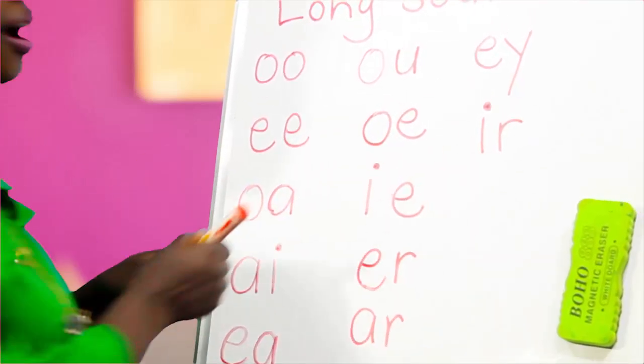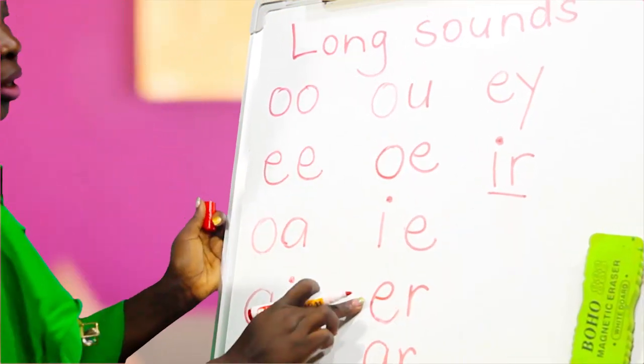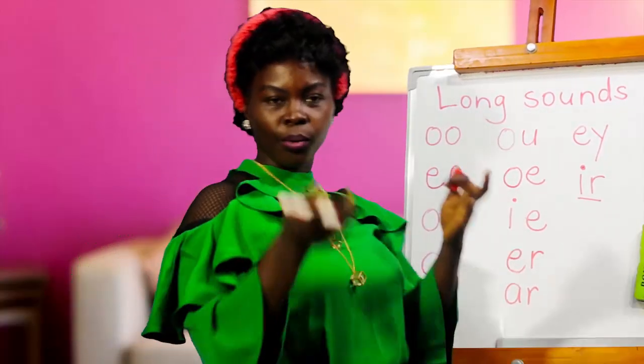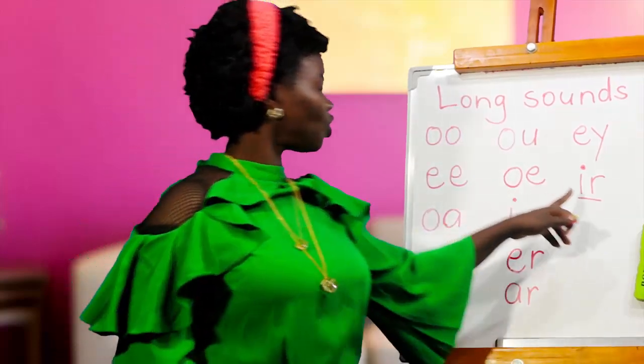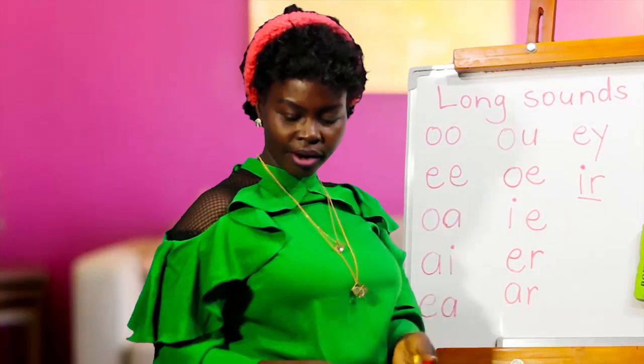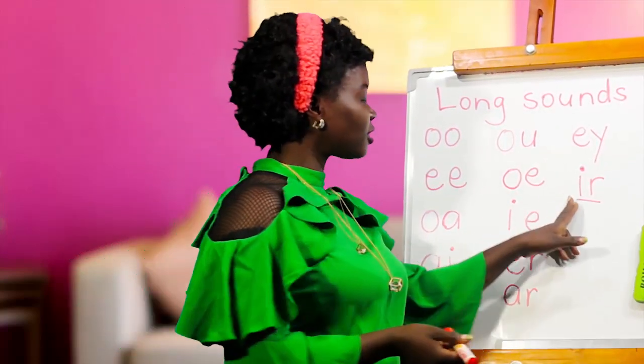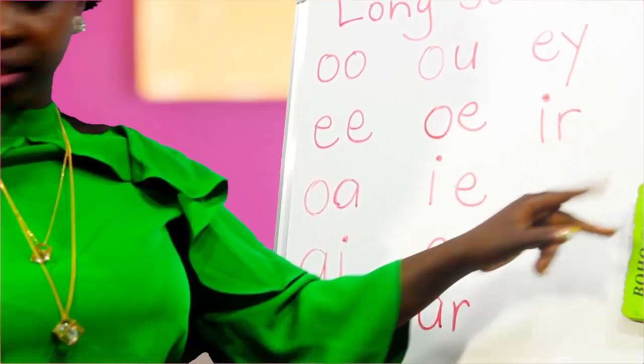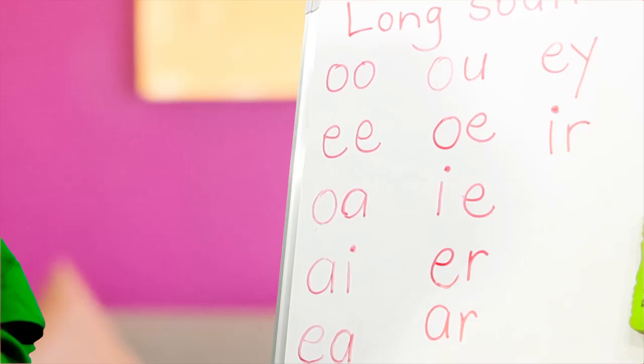So we're going to say R, like this one here. We're going to say R, like the word girl, the word dirt, the word shirt, even dirty. So when you meet this sound, you're going to say R, okay? So that is it. That is also one of our long sounds.